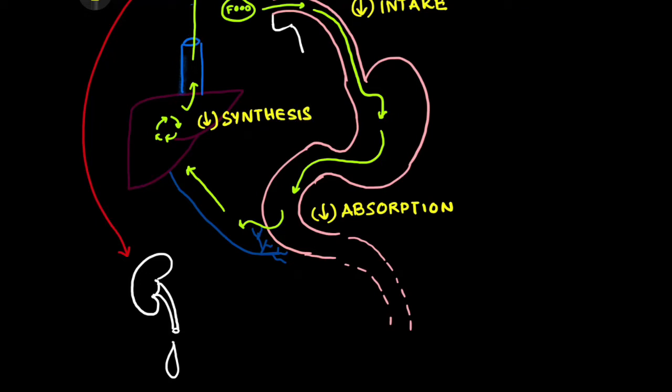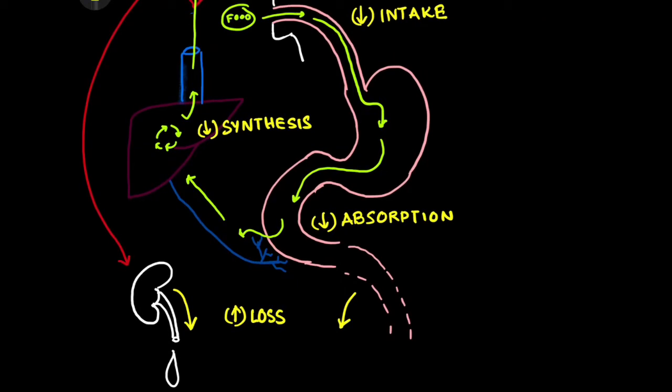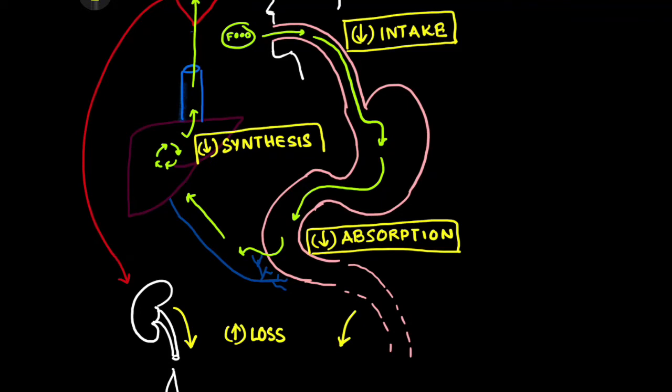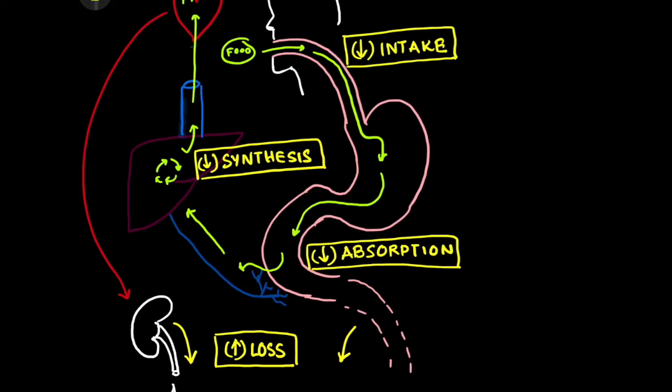Or in certain pathological conditions, the proteins are excreted through the kidney. Or in case of diarrhea and other pathological conditions, a lot of the protein that we take up with the diet is lost through the GI tract. So there can be increased loss of protein through the GI tract and renal system. So there can be 4 mechanisms which can lead to a decrease in protein in the blood. These mechanisms are decreased intake, decreased absorption, decreased synthesis, and increased loss. So this is more or less the overview of the causes of hypoproteinemia.